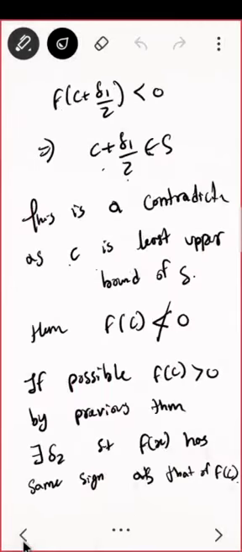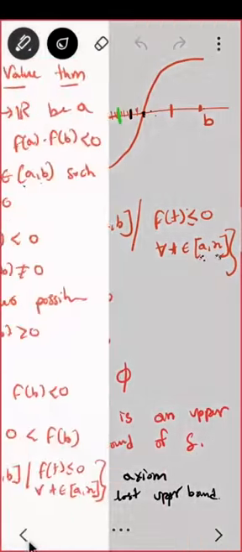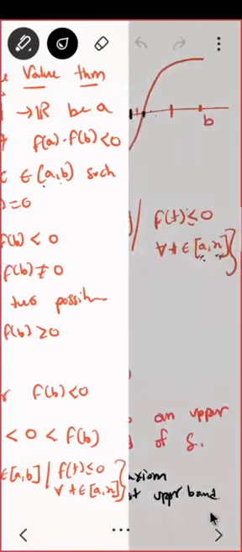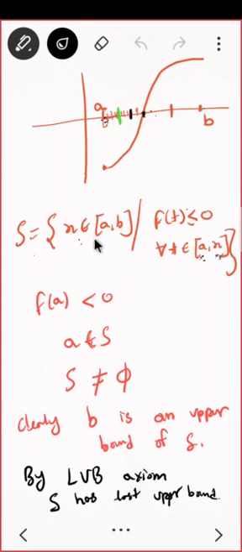Let us go back to the proof once again and see what all we did, quickly. The main thing was that this was a constructive proof. So the main thing was this set S. Let us see what this set S is first. This set S is the set of all x belonging to [a, b] such that f of t will be negative in the interval a to x. So I am collecting all those x such that from a to x the function will be negative. So I can take this as x, because from a to x the function is negative. I can take this point somewhere, function will be negative.